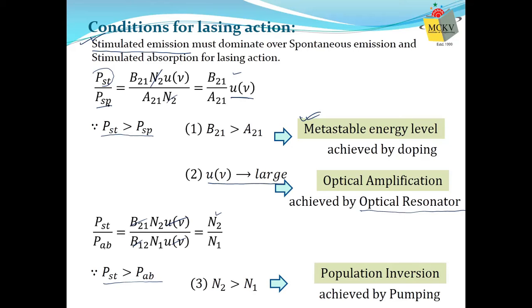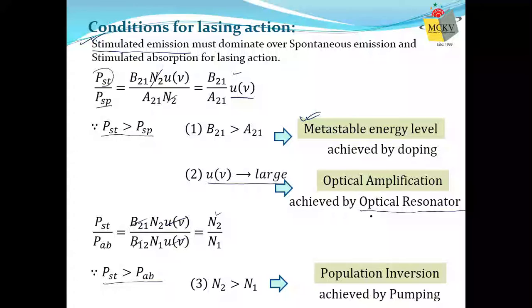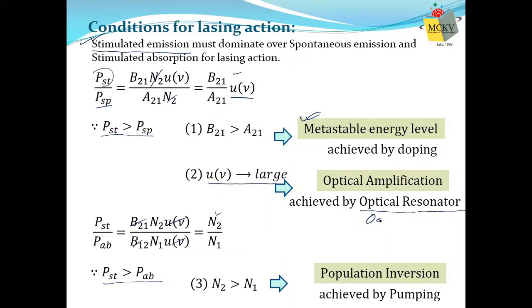And how can we increase that number? How can we achieve that optical amplification? By constructing an optical resonator, or sometimes it's called a feedback oscillator. It's also called an optical oscillator. We call it a feedback oscillator or optical oscillator.